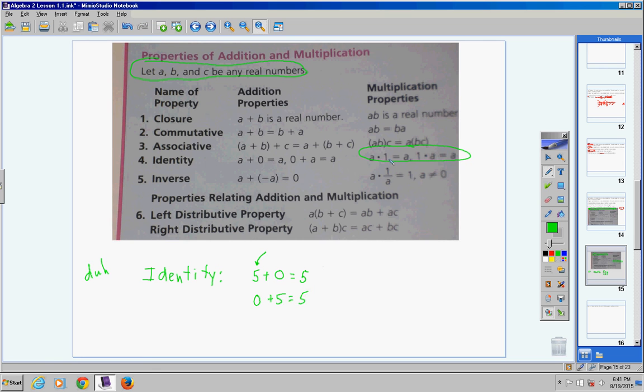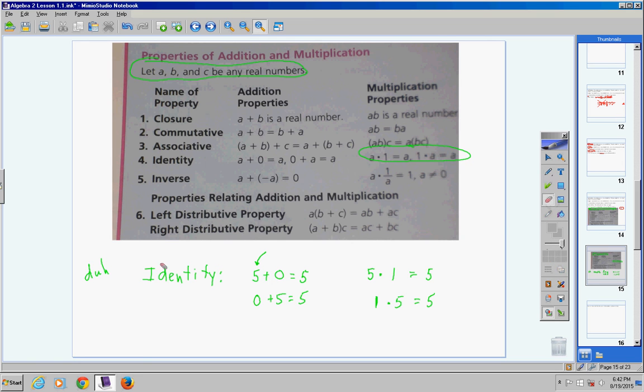Now, same thing with multiplication. If I have the number 5, what would I multiply it by to get out the number I started with? 1, not 0. 5 times 0 is 0, okay? 1. So that's an example of identity property. You start off with 5 and you ended with 5. You can also turn that around according to them. Now, I'm not a big fan of that, but that's fine. 1 times 5 equals 5. So these are examples of the identity property. Okay? Alright.